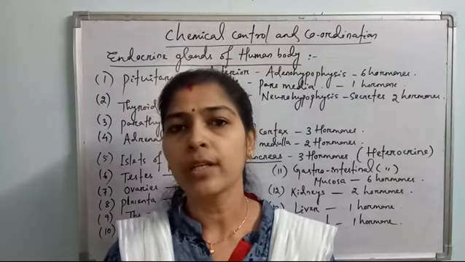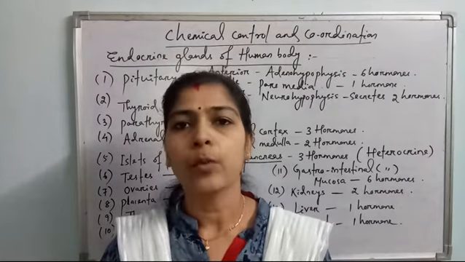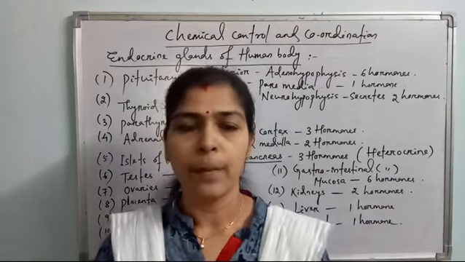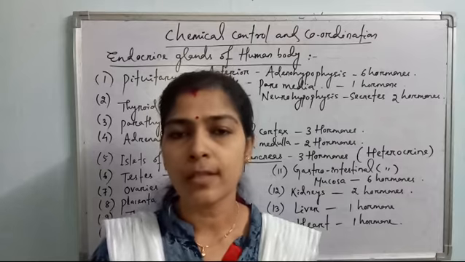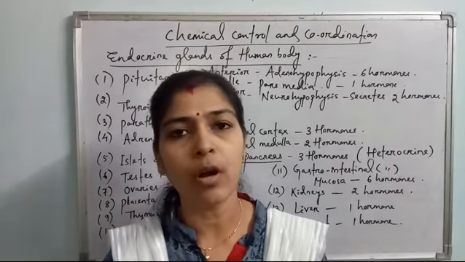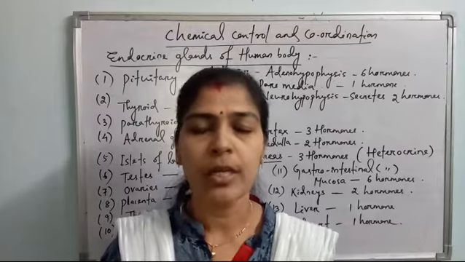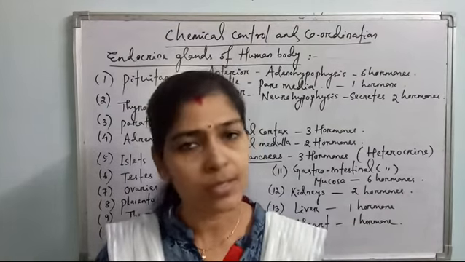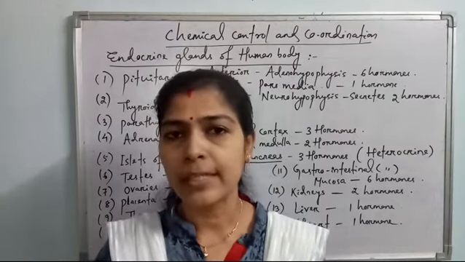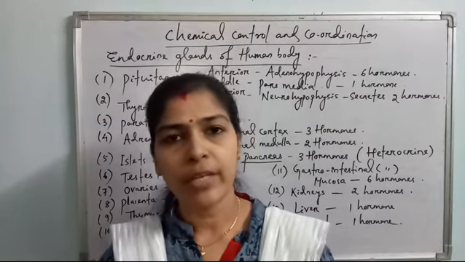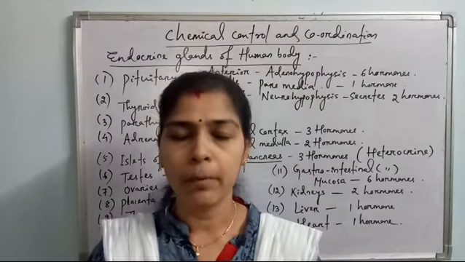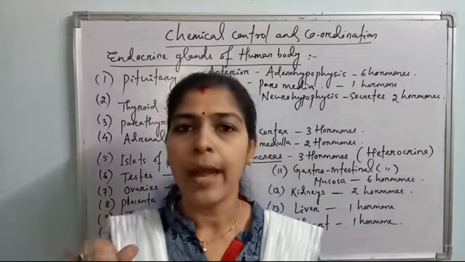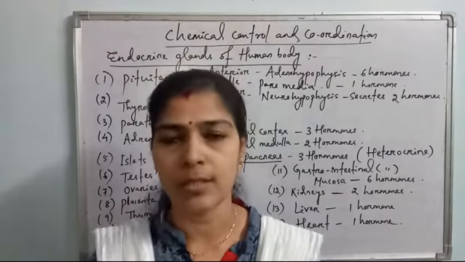Okay, so what are the endocrine glands present in our body, what are the types of hormones produced from them, and what is the function of each hormone? Then what are the disorders of these hormones if they are secreted much more or less than the demand of the body? Here we will discuss the hypersecretion and hyposecretion disorders also. In detail, I will give you one chart by which you can very easily remember the number of hormones, their functions, their chemical nature and hyposecretion disorders, all these things. So let's have a look.